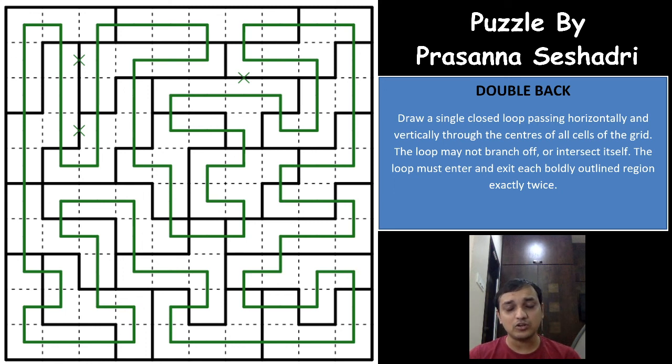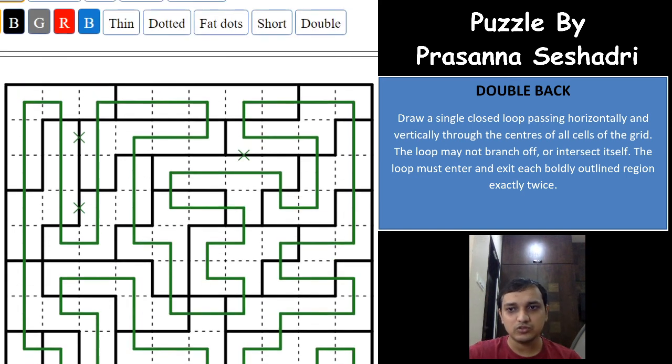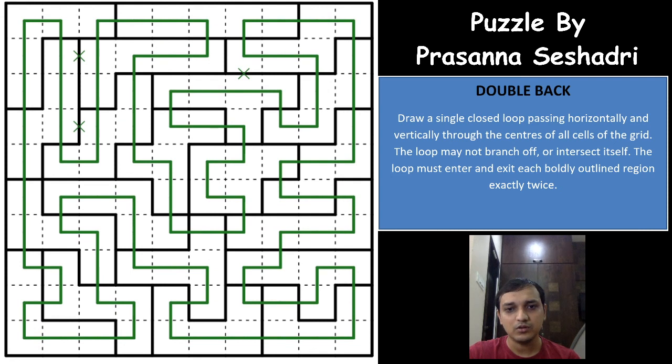The most important logic is seeing the region, the shape of the region. That will surely help you solve the puzzle easily. You just have to mark a few cells that are connected to each other because of the branching of the cell. So if you see here, this was the branching of the cell. This region had a branching of this cell, and if you see, there are many regions. This region had branching of this cell, and you have an F-shaped region, a T-shaped region. So all these are very helpful.